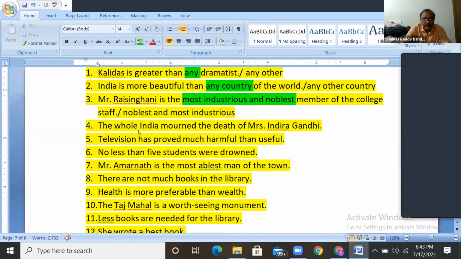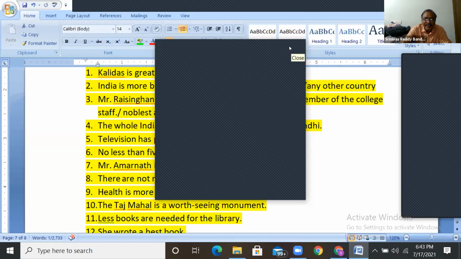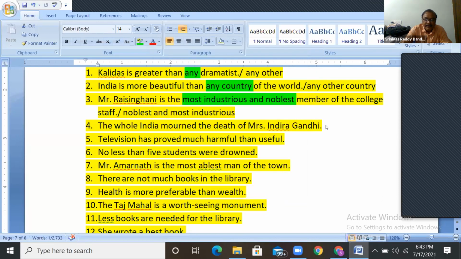Next. The whole India mourned the death of Mrs. Indira Gandhi. Here, don't say whole India. The whole India is wrong here. What should be there, Adilakshmi? Write that one. What should be there? Entire India or whole of India? Here, whole India is wrong.